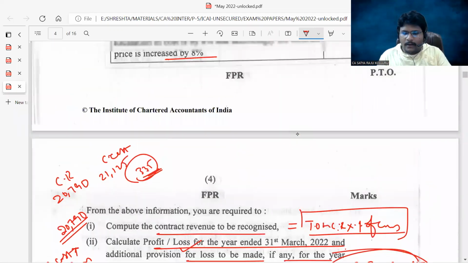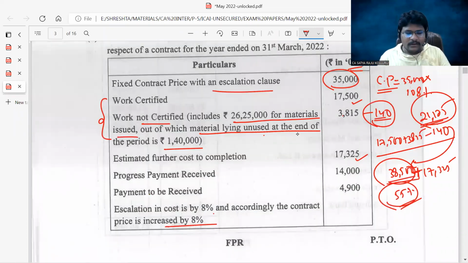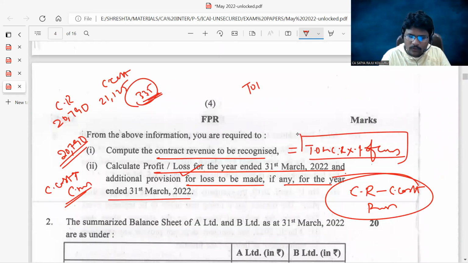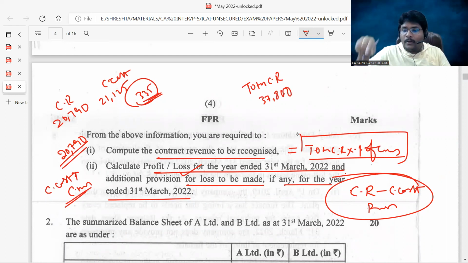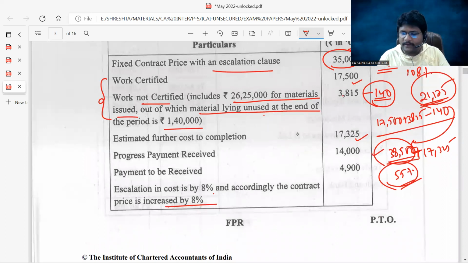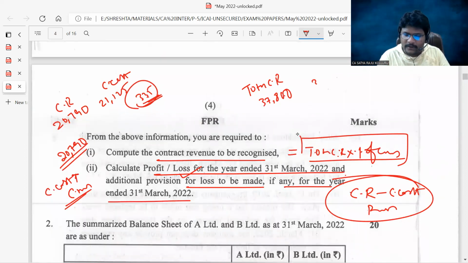First, does the total contract cost exceed the total contract revenue? You need to check the total contract revenue. How much? 35,000 into 108%, which is 37,800. Total contract revenue is 37,800. What about the total contract cost to complete the contract? We got 38,500, which is the total estimated contract cost.